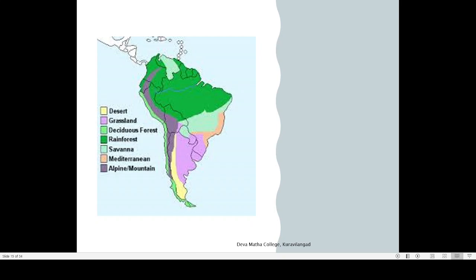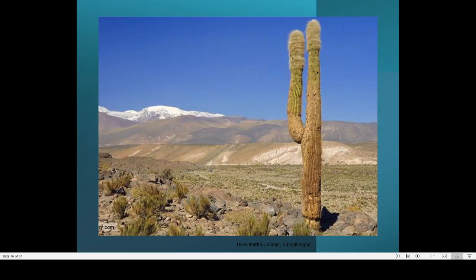There is one reason for that, because the earth is rotating from west to east. Because of that west to east rotation, most of the time the deserts are located on the western side, and that is influencing the flow of our clouds, rainfall, and ocean currents. All these are influenced by this rotation of earth from west to east. So that is the reason why the major deserts of the world are always located on the western side of any mainland. So Chilean subregion is a dry region characterized by this sort of climate.